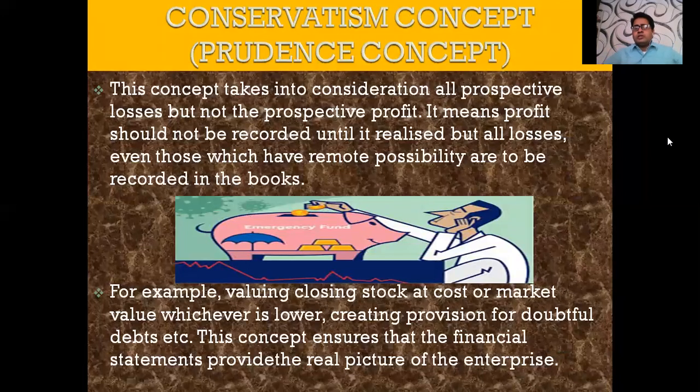Now student, what is closing stock? If you purchase something and some of the goods are sold but some are not sold and are lying with us, then that is known as closing stock. For that there are various methods, first in first out, last in first out. And once the stock is with us, there are two methods of recording, that is cost or market value, whichever is less. Now if you purchased these goods lying with you for rupees 10,000, but in the market the cost has now become 8,000, then you will record it at 8,000, because you are conserving by recording the 2,000 loss, which has a remote possibility of occurring. So you will record the loss in the books of account.